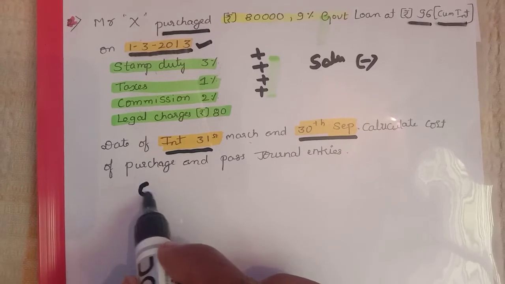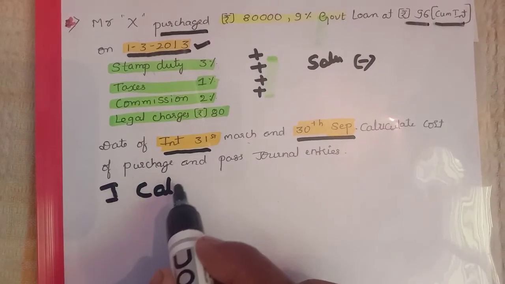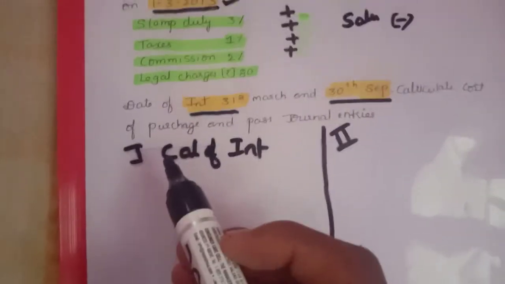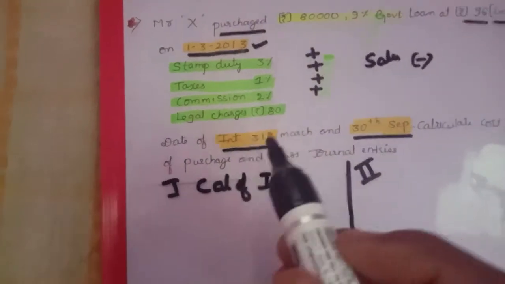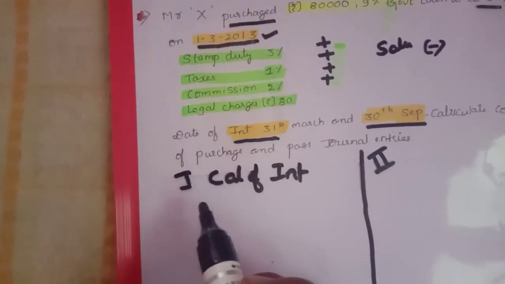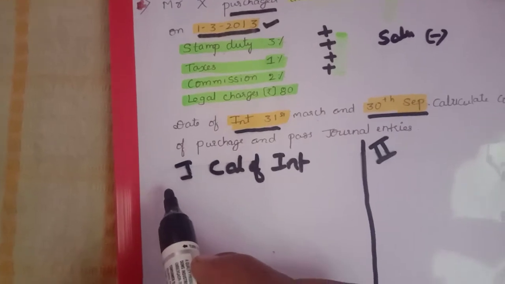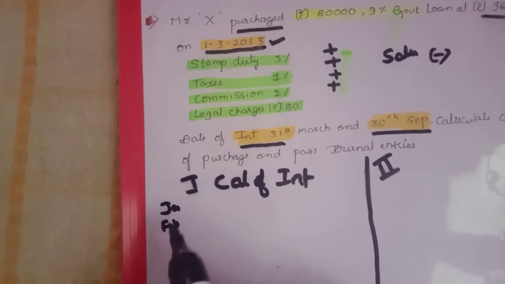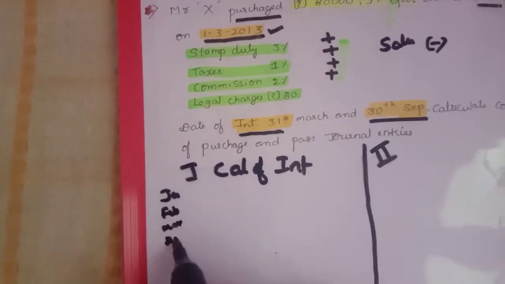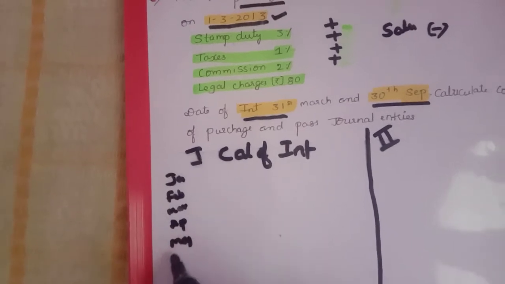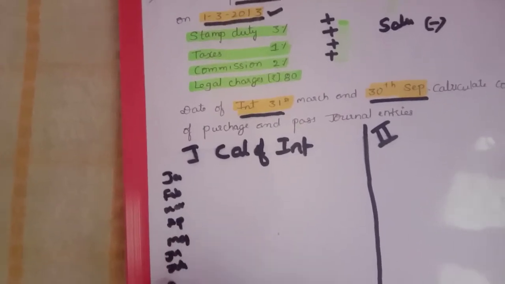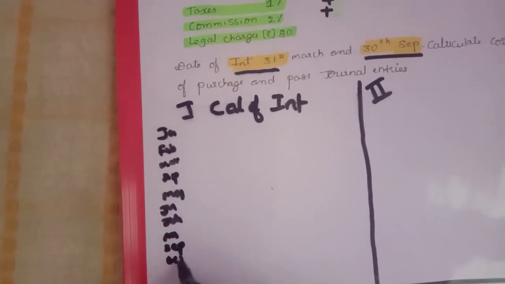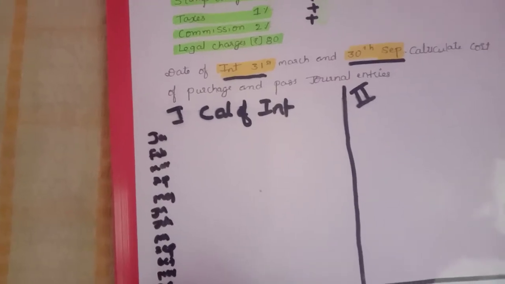First step, calculation of interest. We need to consider dates here. January, February, March, April, May, June, July, August, September, October, November, December.